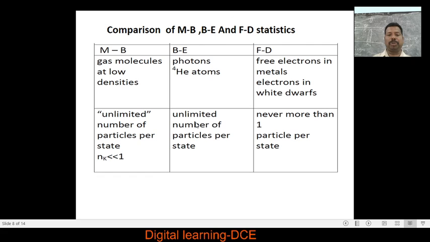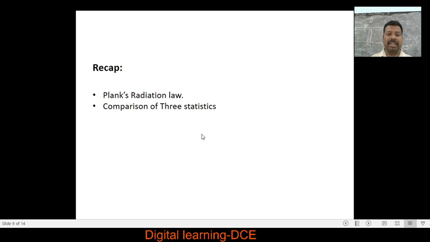In the case of BE distribution, there is also an unlimited number of particles per state. In FD statistics, there is never more than one particle per state, because the particles are fermions which obey Pauli's exclusion principle. But for the other two, there is no restriction on the number of particles distributed in a particular energy state, because MB statistics and BE statistics do not obey Pauli's exclusion principle.